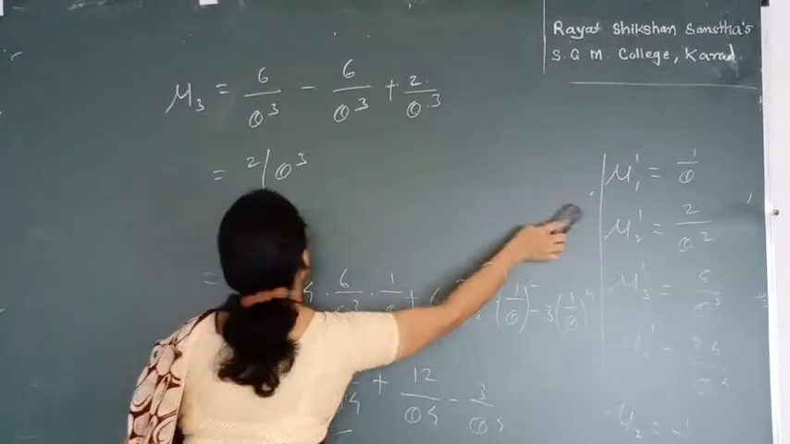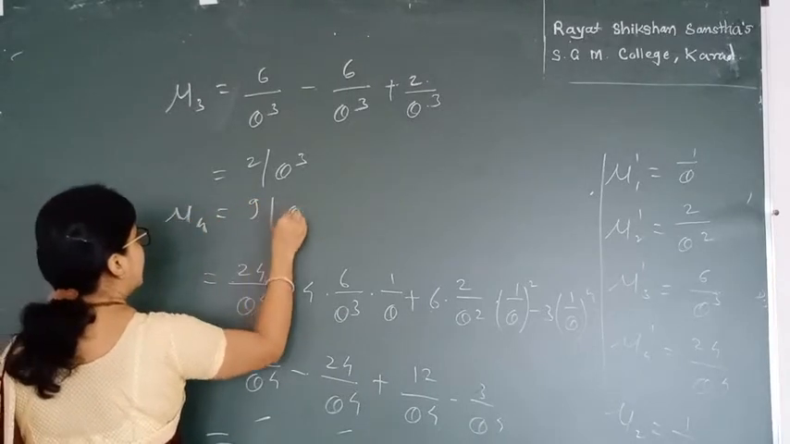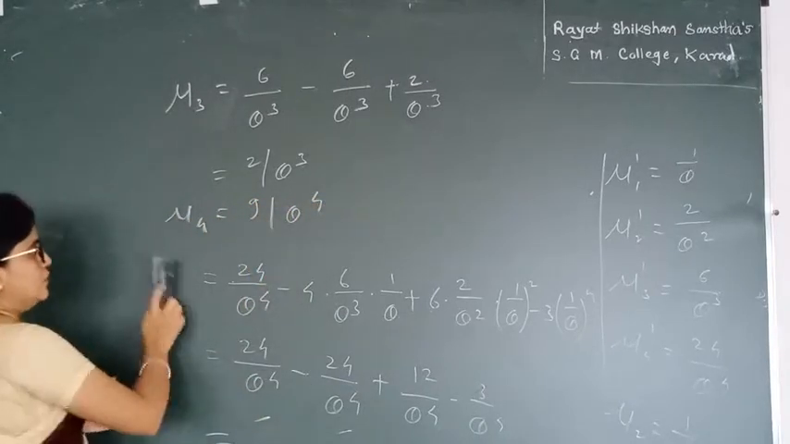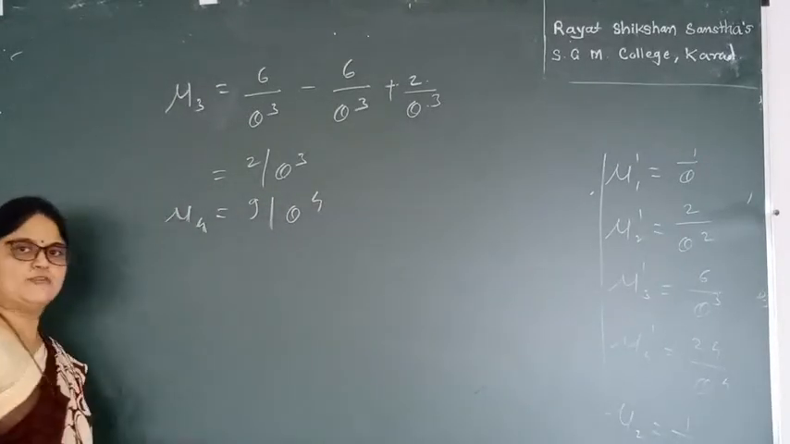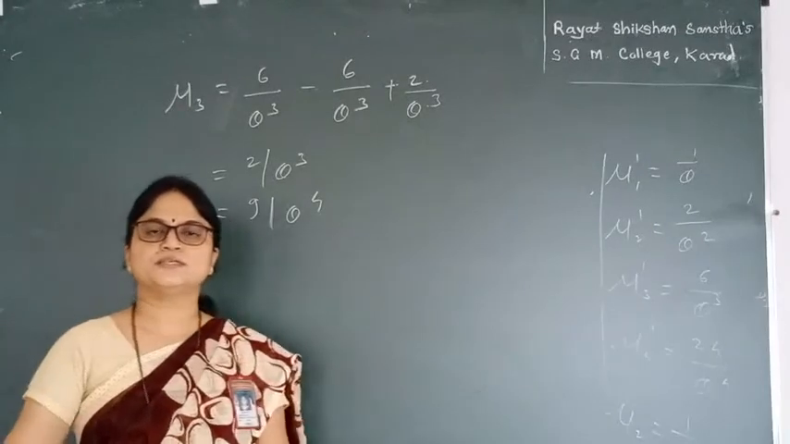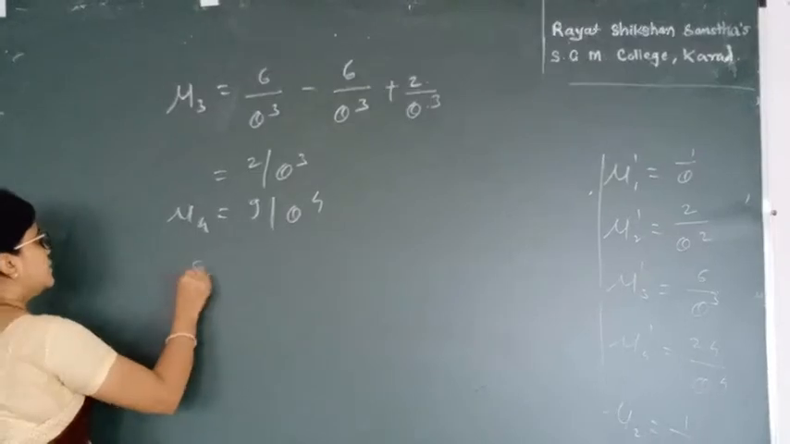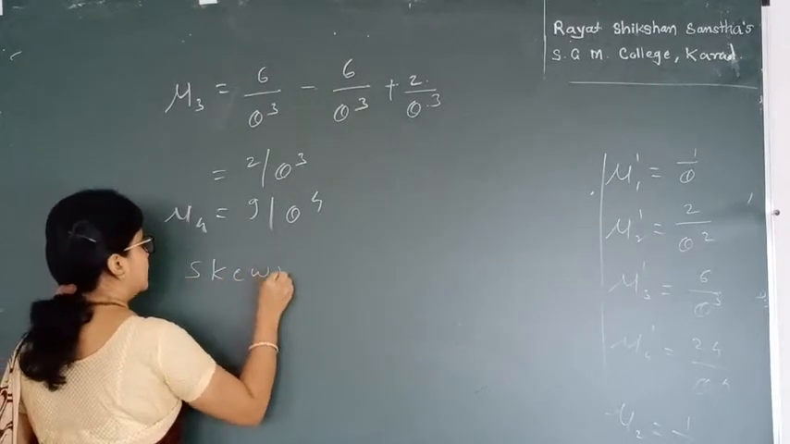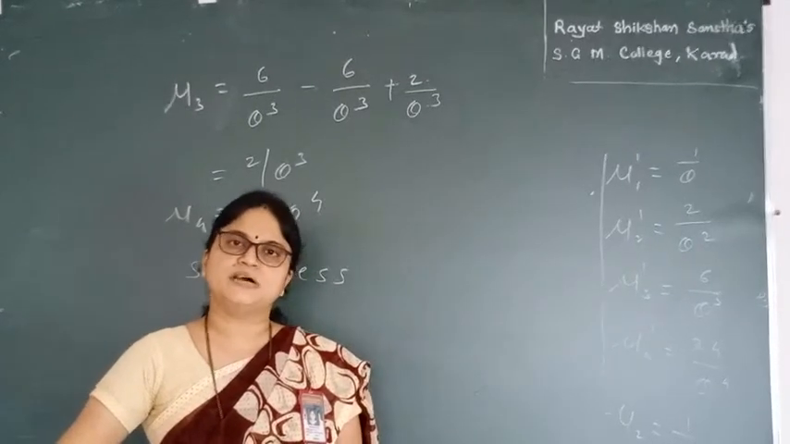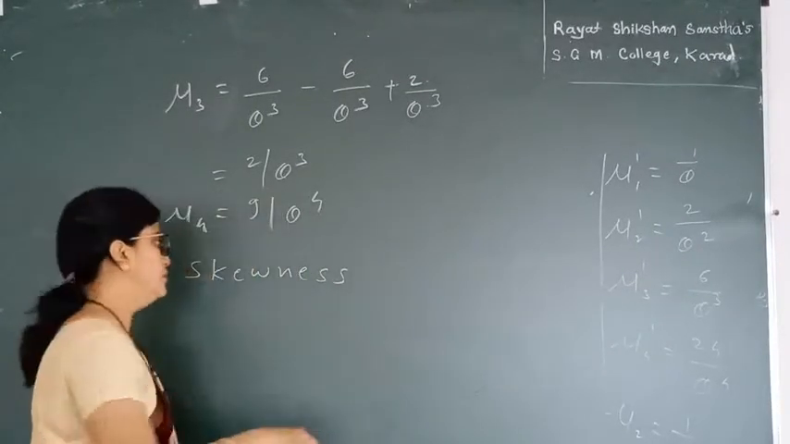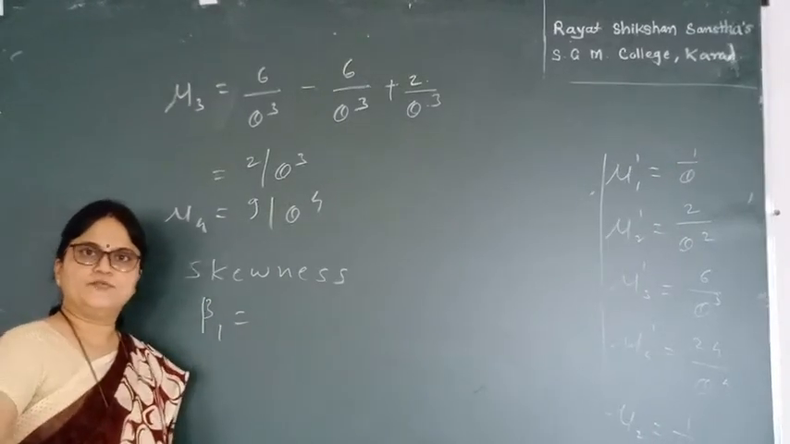So my mu 4 I get as 9 divided by theta raised to 4. By using these values of moments, I can find Karl Pearson's measures of skewness and kurtosis. By the definition, Karl Pearson's measures of skewness are beta 1 and gamma 1. From the first semester you know the formula for beta 1 and gamma 1.